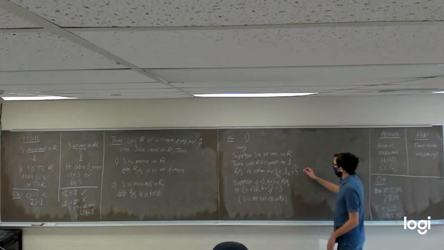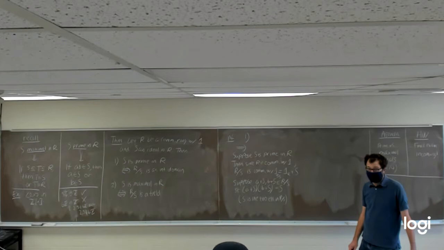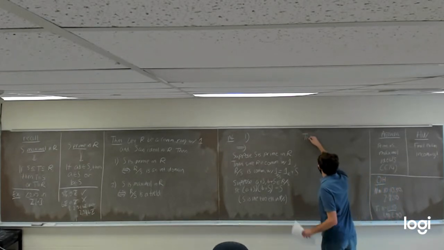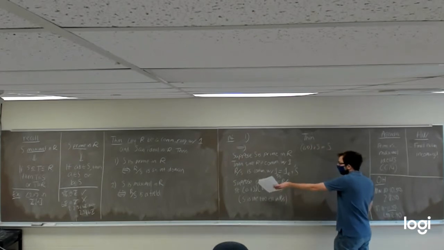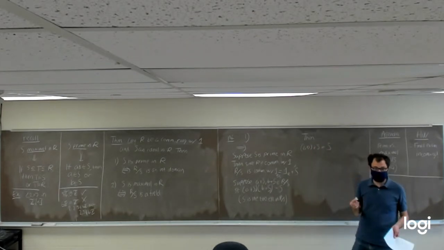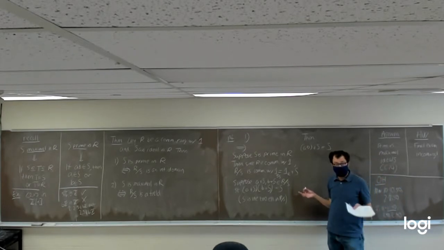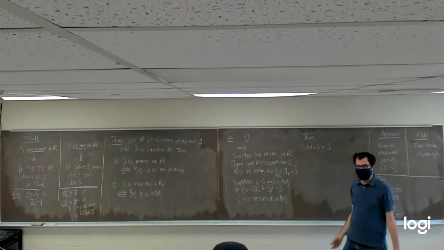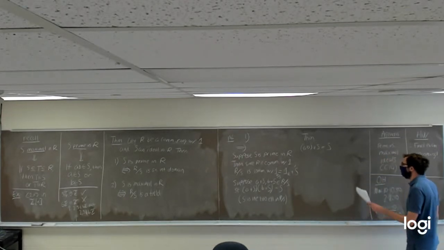Well, if we are assuming A plus S times B plus S is equal to S, that allows us to say then AB plus S is equal to S. Because the product of these 2 things, A plus S times B plus S, by definition, is just A times B plus S, where A times B is being taken in the ring R. So AB plus S is equal to S.